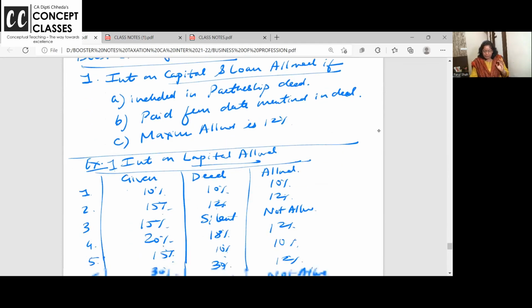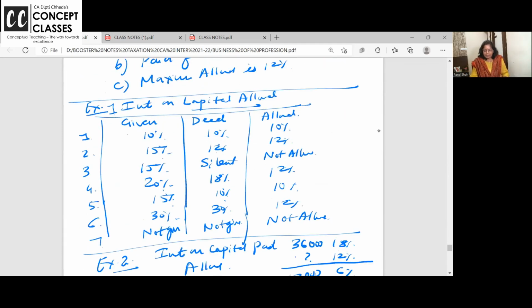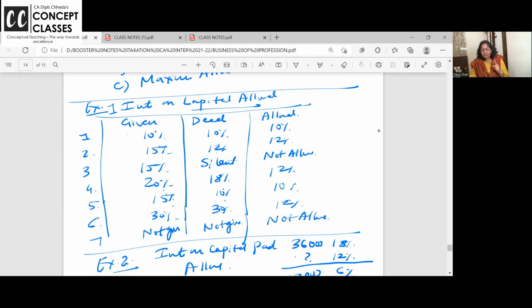Maximum allowed is 12%. Now look at this example. If you have given 10% interest, and in the deed it is mentioned 10%, how much is it allowed? 10. Ma'am, you said 12. 12 is the upper limit. So if you have paid 10% and in the deed it is mentioned 10%, how much will be allowed? 10. You have paid 15%, in the deed it is mentioned 12%, how much will be allowed? 12%.